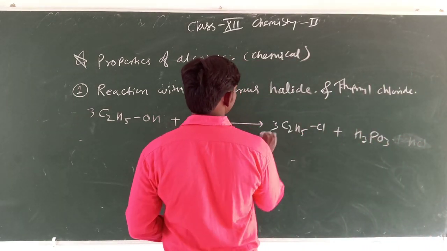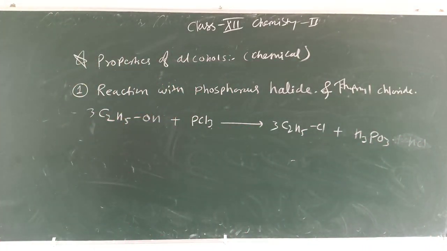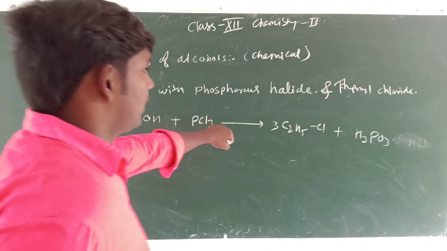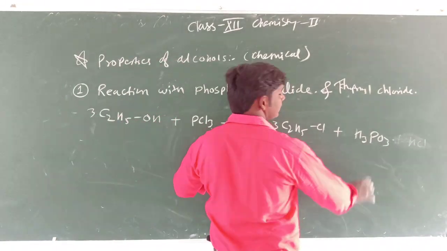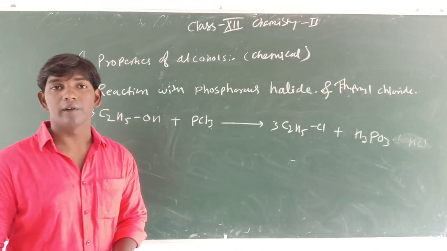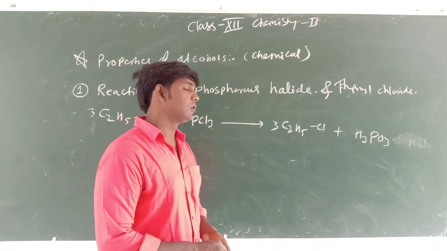Here I can write 3C2H5Cl. Okay, fine. This reaction is balanced. So we have the same product but a different side product. The side product is phosphorous acid, that is H3PO3.